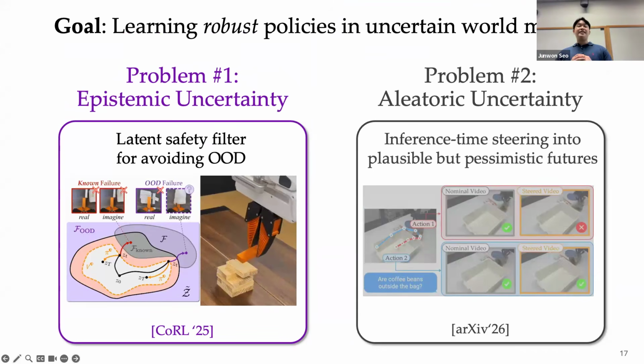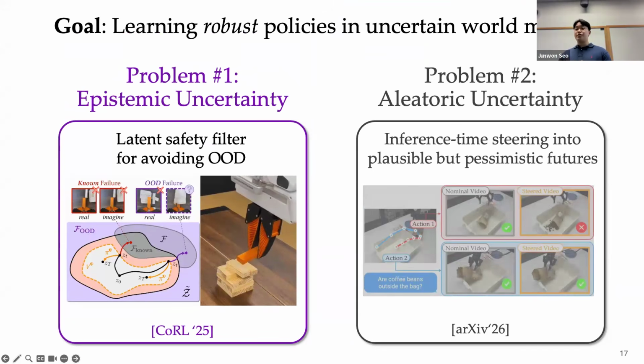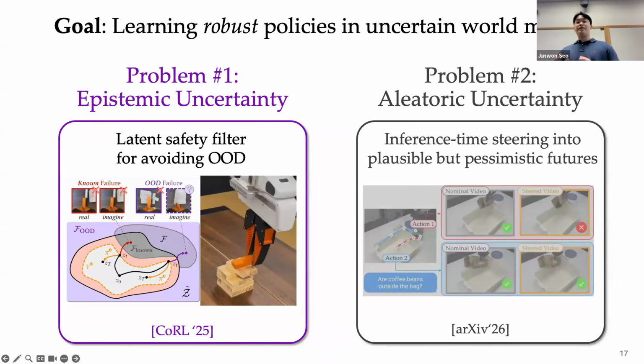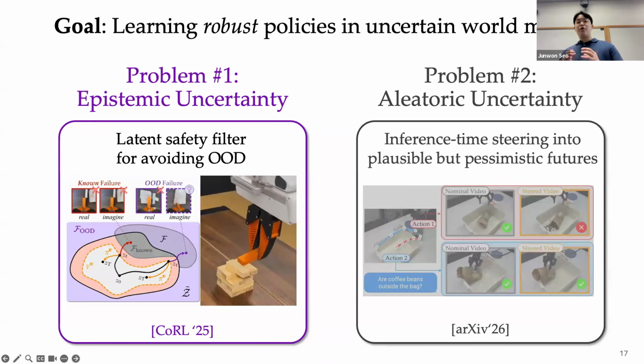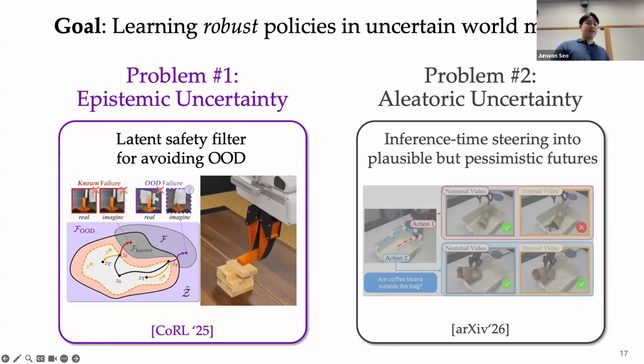So actually, there are many existing works in machine learning literature for detecting out-of-distribution. But I think they are a bit irresponsible because they tell us we're doomed, we are out of distribution, but they don't inform us how to avoid that situation. So in this work, I will discuss not only how to detect out-of-distribution world model imaginations where world model predictions lose their reliability, but also how to proactively avoid entering such regions, achieving